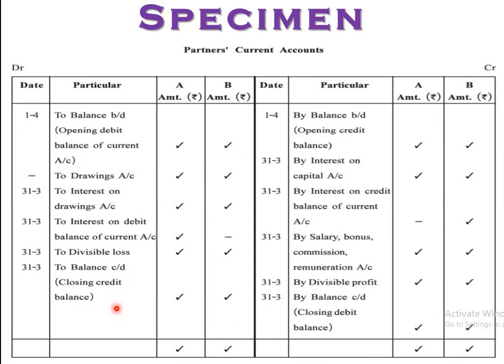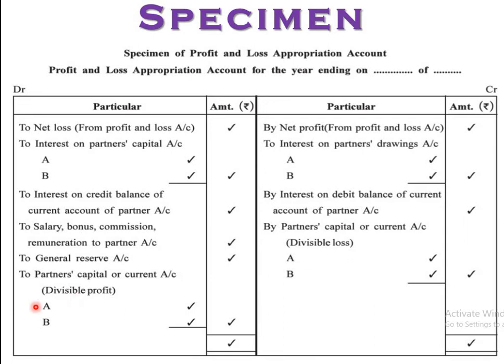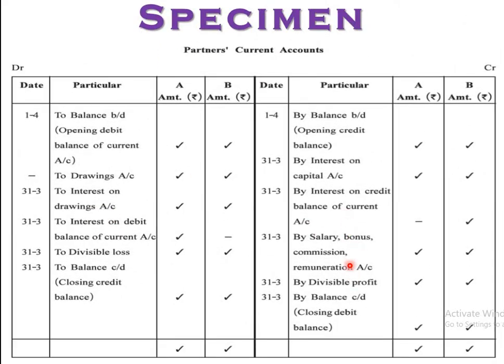Now the current account. See, whatever entries are given in the profit and loss appropriation account, directly they are there. So no more discussion is needed. Directly it is here. First of all, balance brought down, opening credit balance, we already discussed that one. And then, see, interest on capital account, debit side in our appropriation account, here it is credited, right? See another thing, interest on credit balance of current account was on the debit side. Here salary, bonus, commission: all these entries, first, second, third, are on the credit side here, right, up to this one.